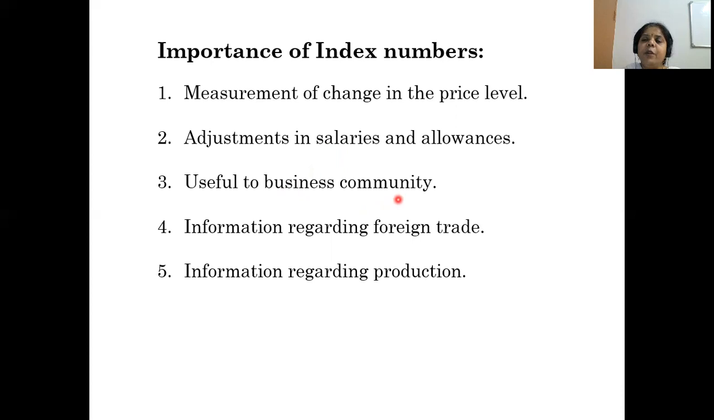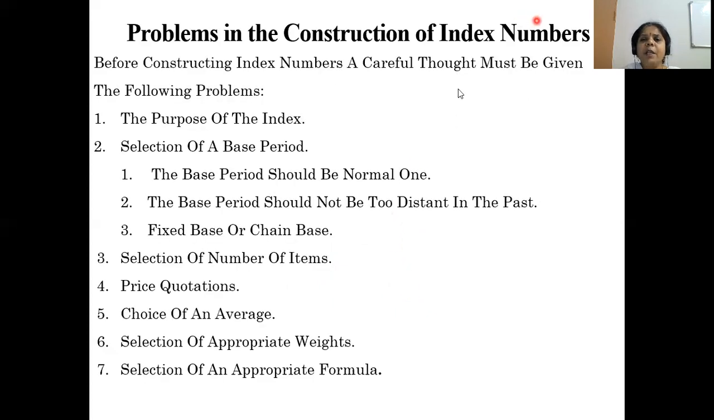Useful to business community: for expansion of business, for modernization of business, they are going to use the index number. Information regarding foreign trade: for every country foreign trade is very, very important. For that purpose index number is used. Information regarding production in the corporate sector, in private as well as public sector, for that index number is used. Okay. Next are the problems relating to the construction of index number.